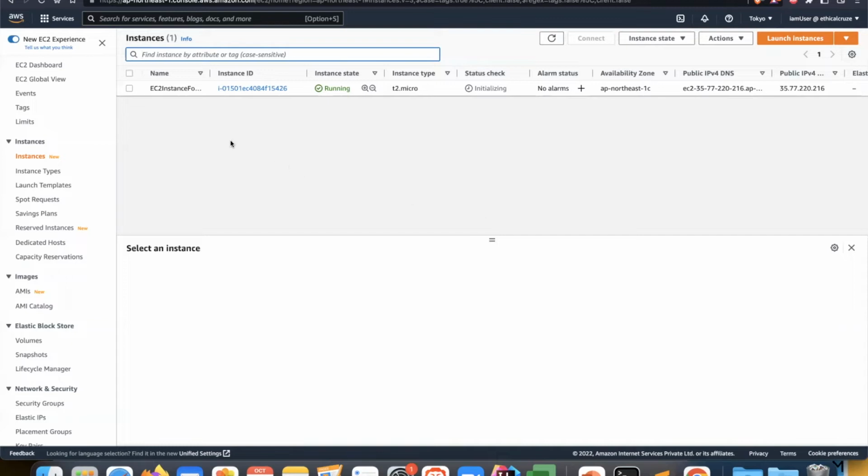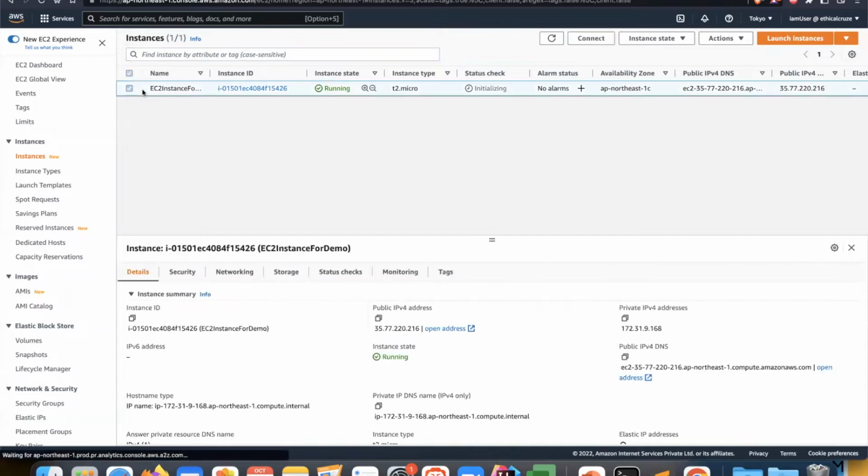Before that, we will also need the public IPv4 address to connect to this EC2 instance, so I'll just copy it. This will be the format which we will use to connect to our EC2 instance, the SSH command format. First is your ssh keyword, then -i, then the file name of that key with its full extension. Then this ec2-user, which is the default username assigned to the EC2 instance at the time of setup. And then the public IPv4 address which we copied from the EC2 instance. I'll just hit enter.